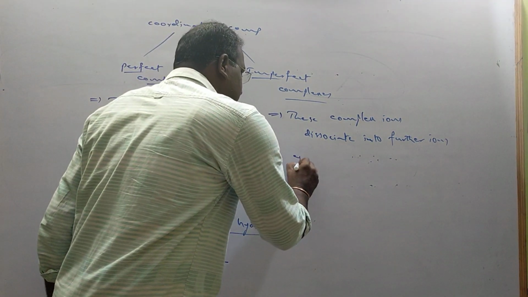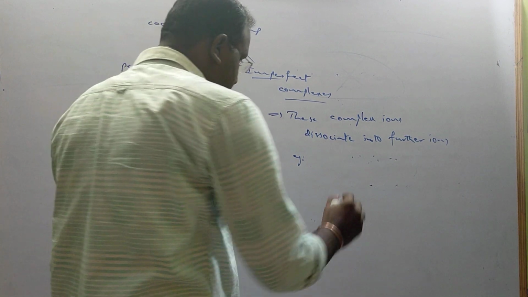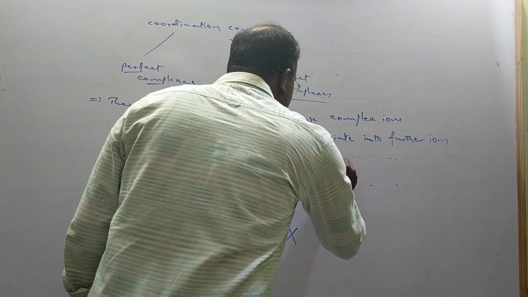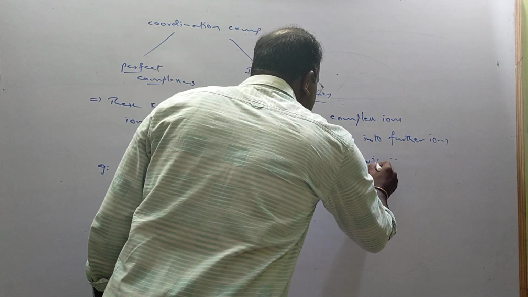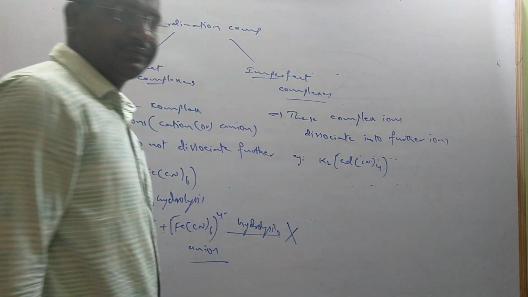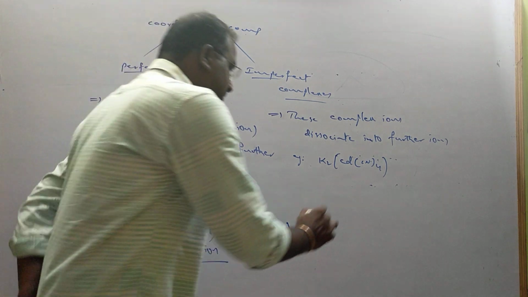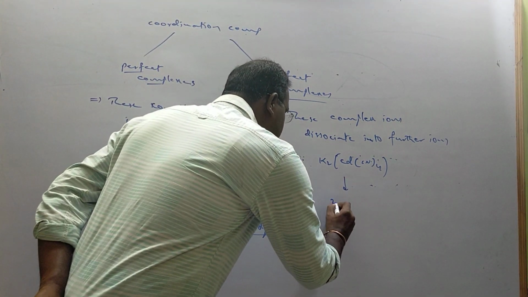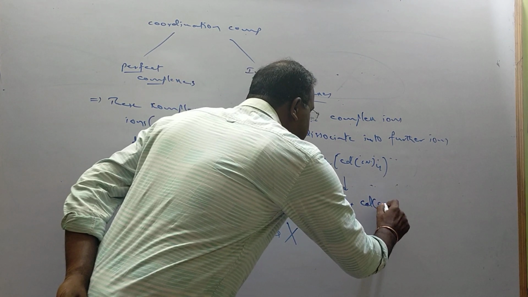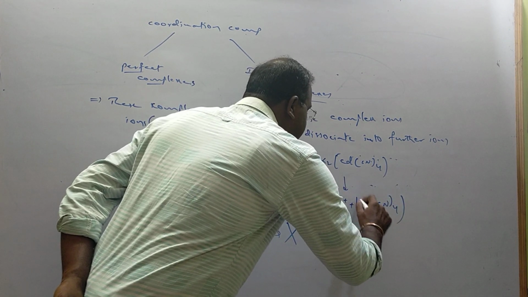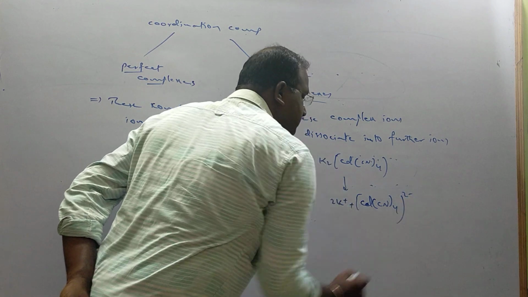I will take one example. The example for this is K2[Cd(CN)4]. First it dissociates into 2K+ and [Cd(CN)4] 2-.